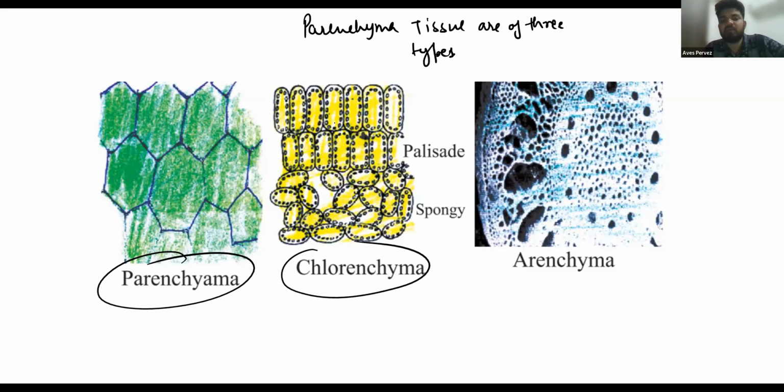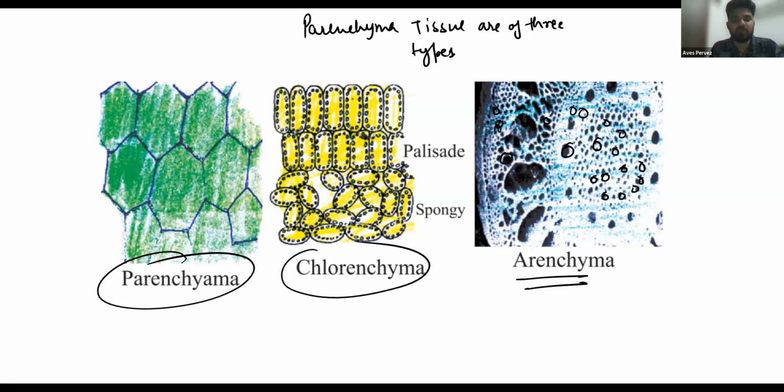If these parenchyma tissue bear some chloroplast and help in photosynthesis, we say that this is a type of tissue called chlorenchyma. And if they have air spaces, like holes, that provide buoyancy and help the plant to float, then this type of tissue is considered to be aerenchyma. Got it? You understood the difference? Yes, sir.